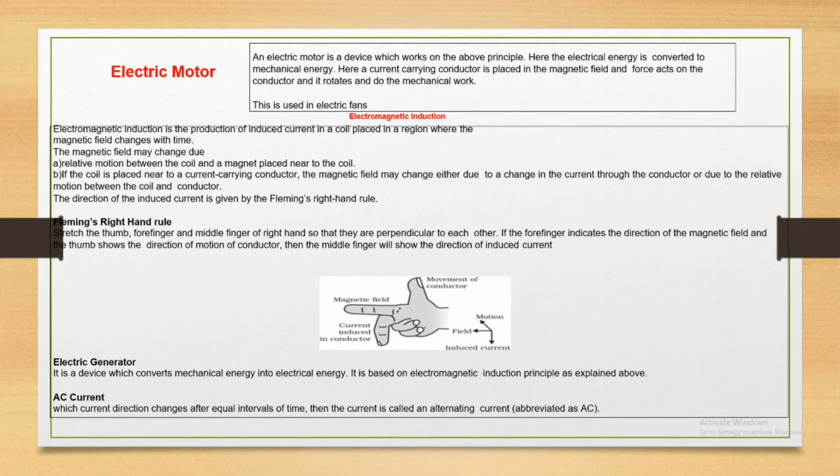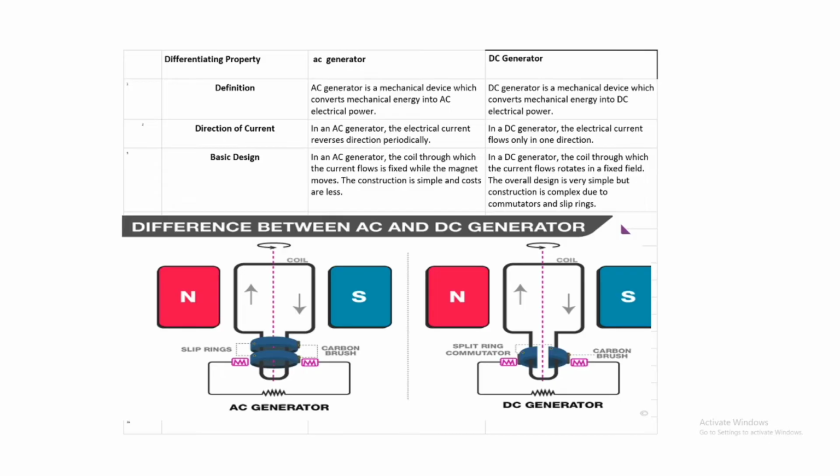Electric generator: it is a device which converts mechanical energy into electrical energy. I already discussed electromagnetic induction. Next, some basic differences between AC generator and DC generator. All the topic details later in questions. Okay, you saw some difference.